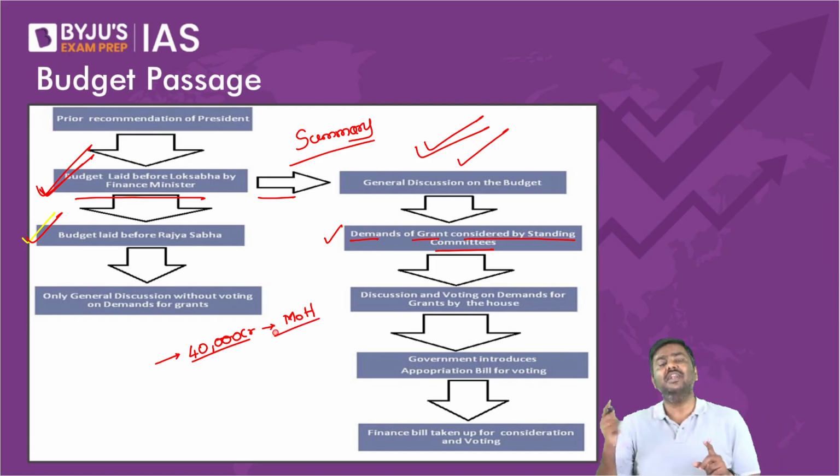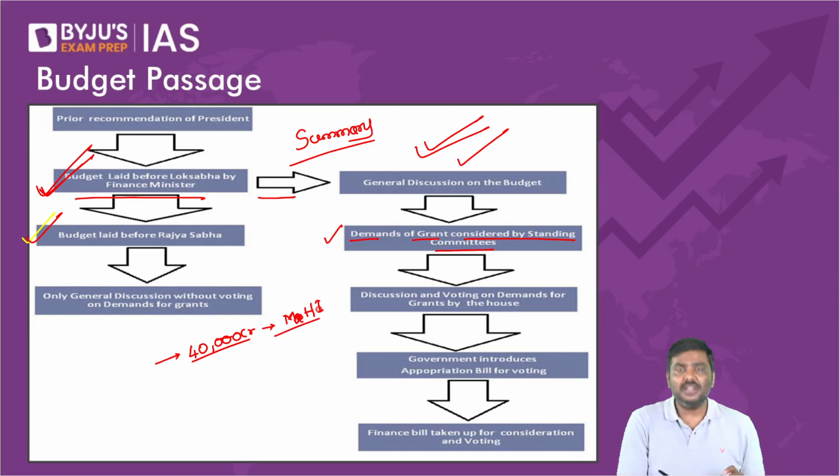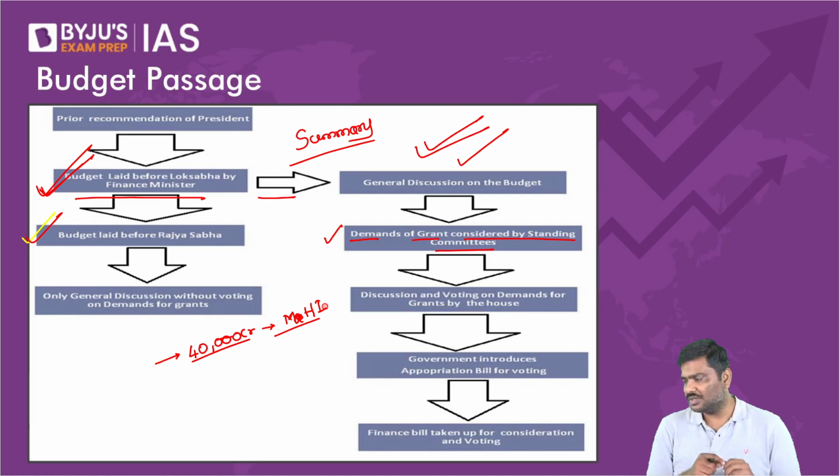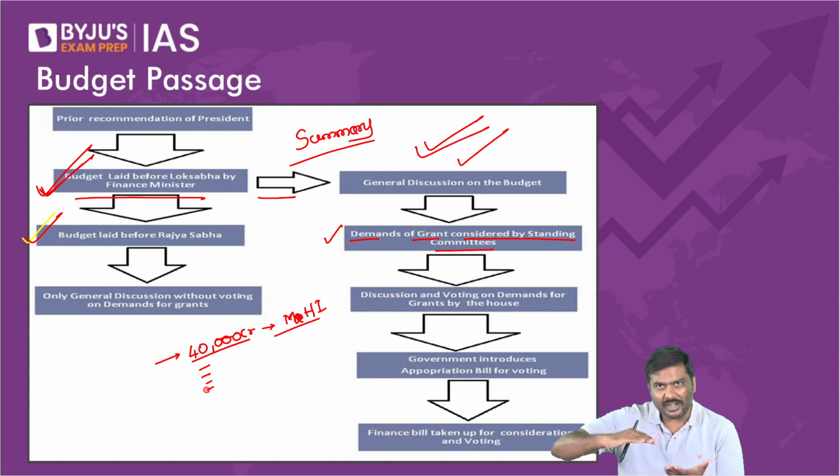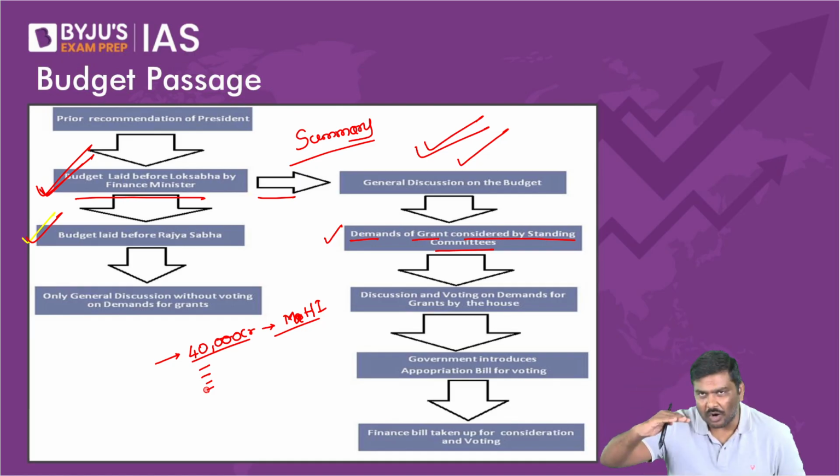Now, how is this 40,000 crore allocated? There will be a breakup provided. Out of this, 30,000 for this, 20,000, I'm sorry, 10,000 for this.